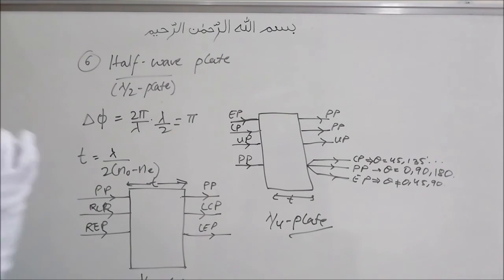That means the handedness will change. And if you give it some unpolarized light, then it will remain unpolarized. So here we are going to change the handedness in the lambda by 2 plate.